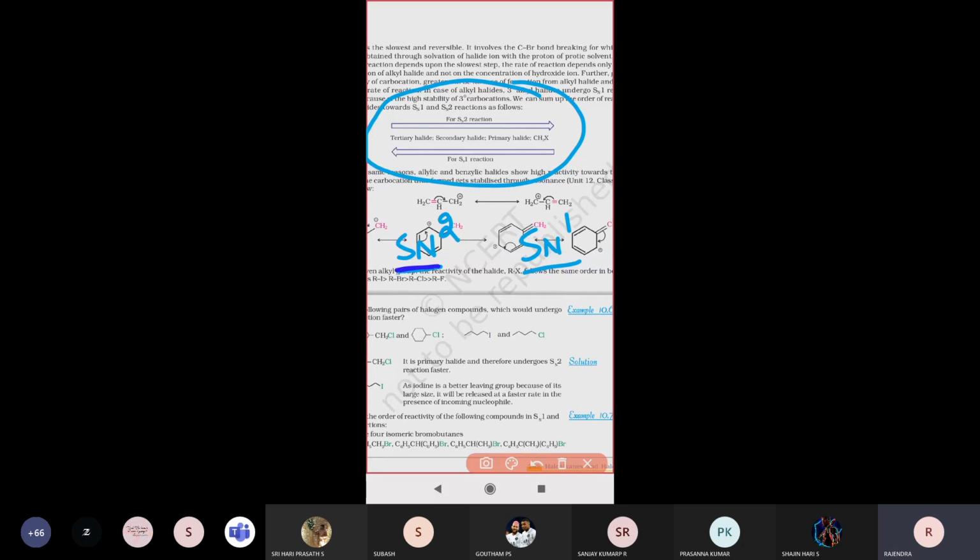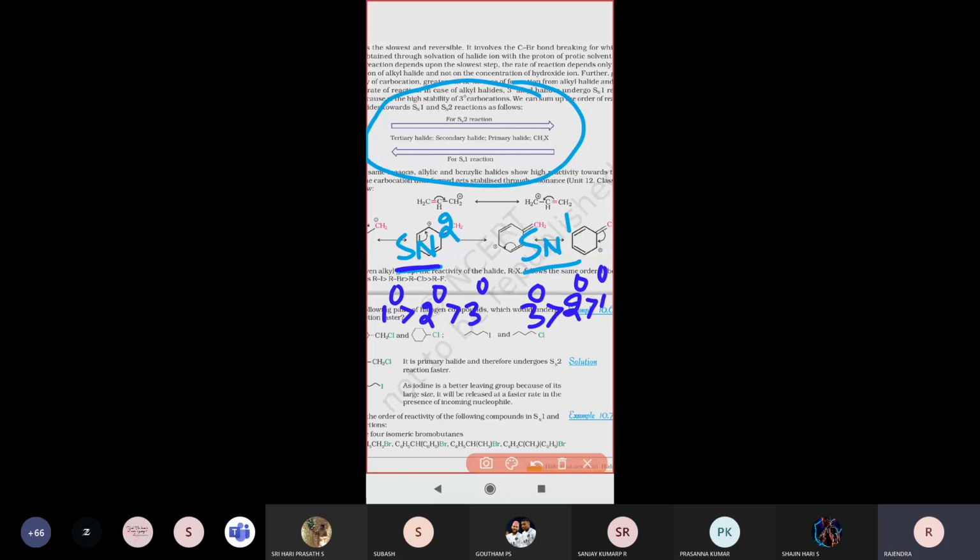Primary alkyl halides react very fast compared to secondary and tertiary alkyl halides. In an SN1 reaction, tertiary alkyl halides are the fastest, then secondary alkyl halides, then primary alkyl halides.